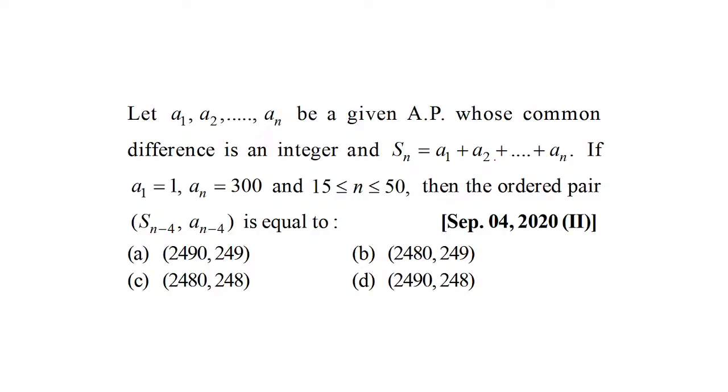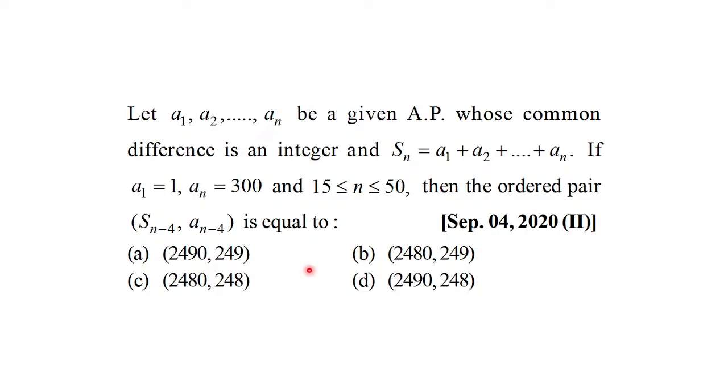Obviously, that's what we have to find out, with one more piece of information given to us, that n is between 15 and 50. And then we have been asked to find the ordered pair S(n minus 4) and A(n minus 4). S(n minus 4) would mean what? Sum of the first n minus 4 terms. And A(n minus 4) would mean what? The (n minus 4)th term.